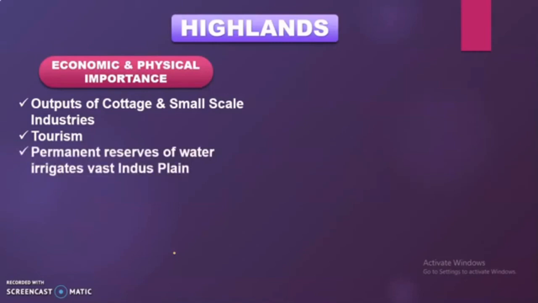Then we have permanent reserves of water that irrigate vast areas. We know that all the territories that we have over here, for example, the tributaries, are coming from the northern areas, the Karakoram or the Himalayas. So these are the origins of those water tributaries. Indus is coming over there, and then all the others like Jhelum, Chenab, etc. These also originate from those areas. So they have an ample kind of drainage system.